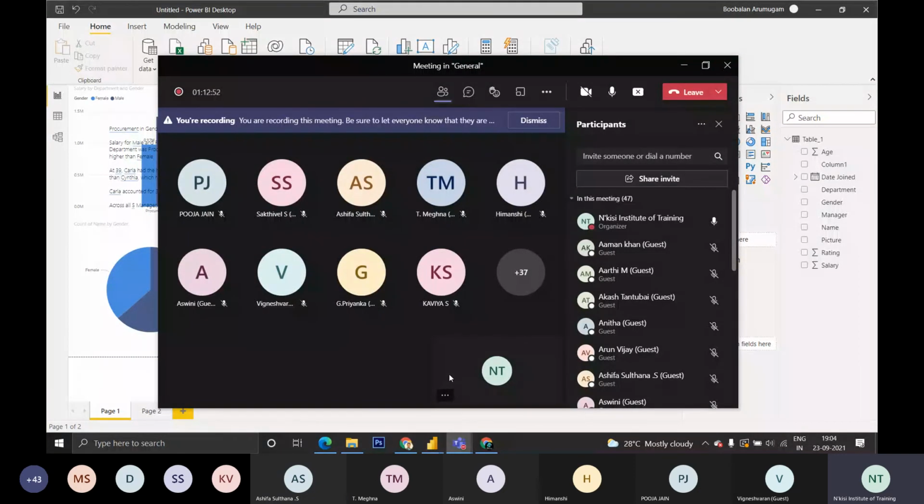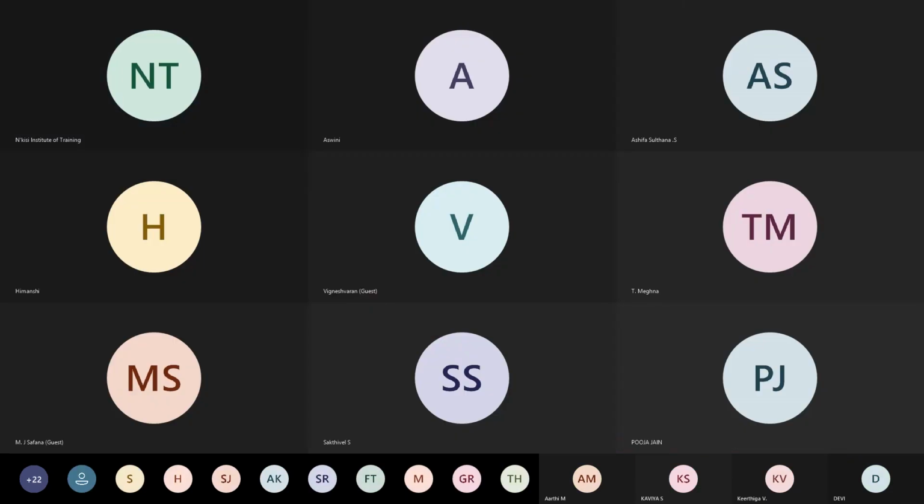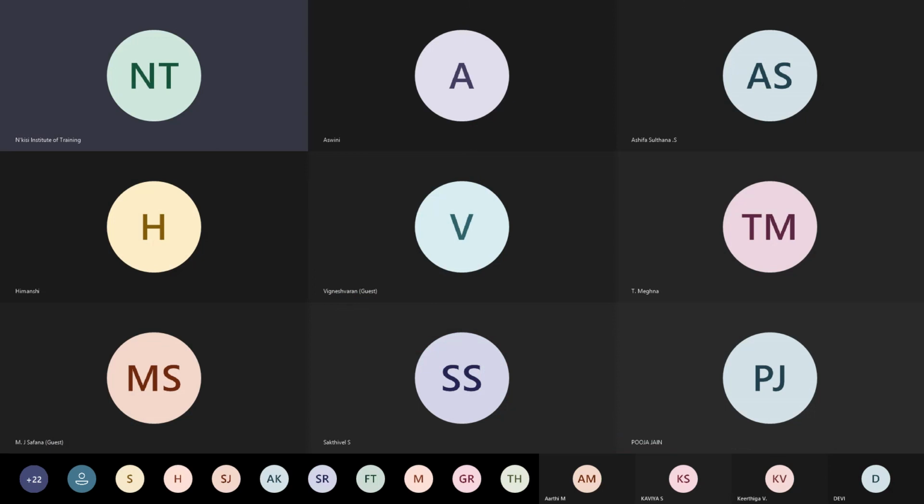I'm repeating, there are only three things: Power Query, Power Pivot, and Power Visuals. I'm just showing what Power Query and Power Pivot are. Power Pivot is like filtering data and showing it to us, and visuals as we see now. It will be like interactive dashboards linked with everything. It will be useful for us to represent our data to top management easily. That's the thing in Power BI. You can use it and make various reports.